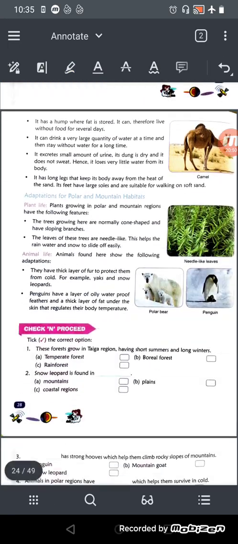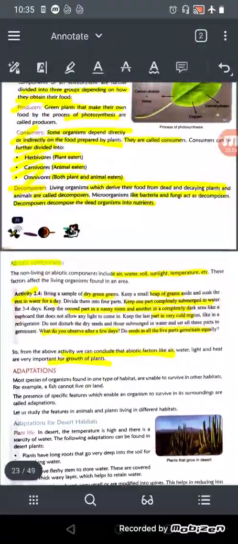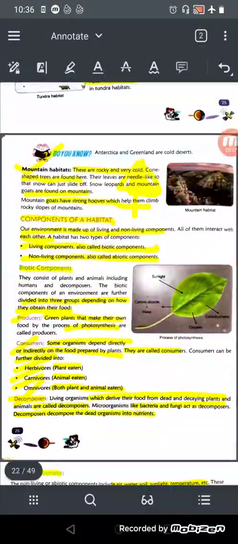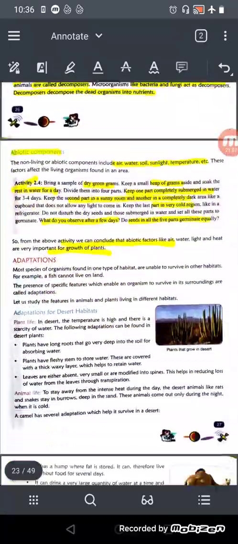In next part we will learn about the adaptation. Okay, we'll learn about adaptation. So I hope you are clear with the part abiotic, biotic and the habitat. Okay, in next part we will learn about the adaptation.